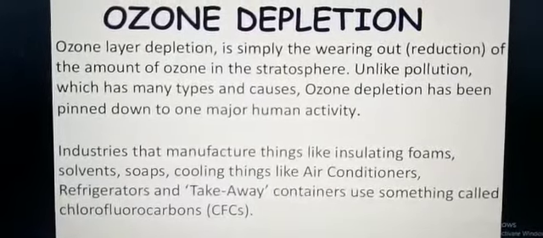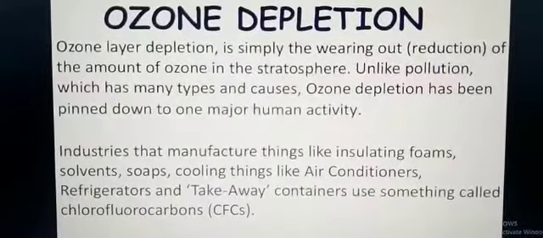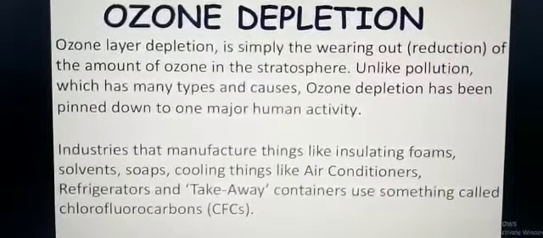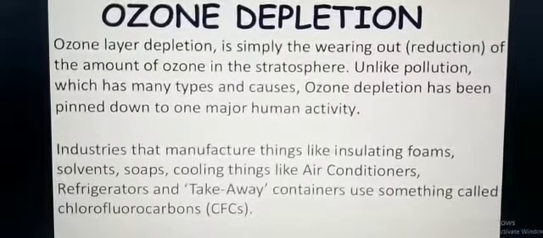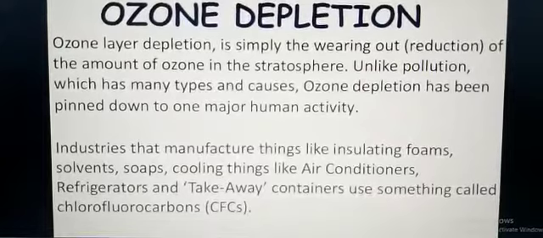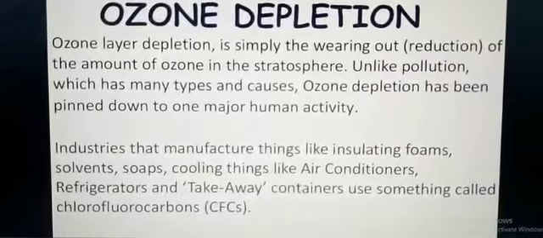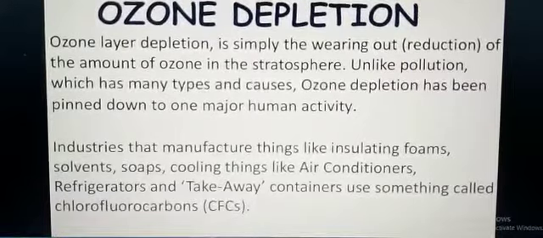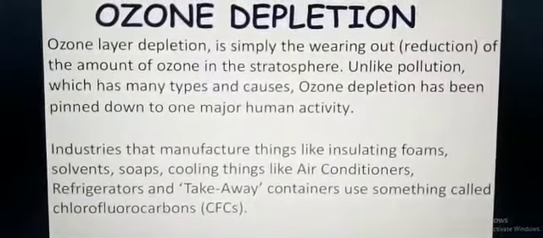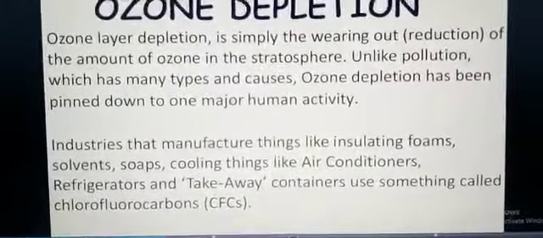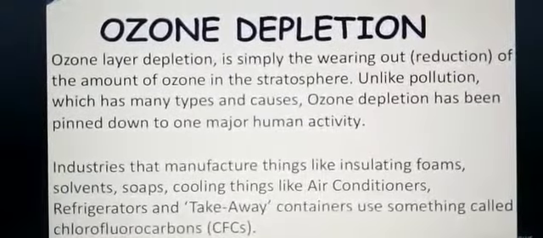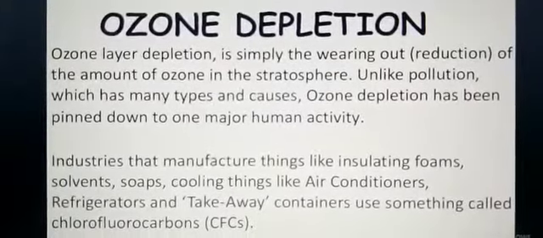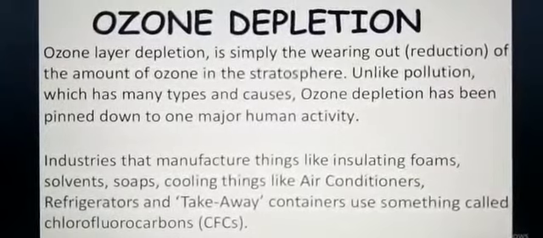So it is the decreasing of ozone. Unlike pollution, which has many types and causes, ozone depletion has been pinned down to one major cause: human activity. Human beings are responsible for ozone depletion.